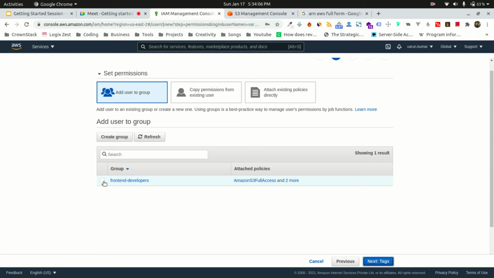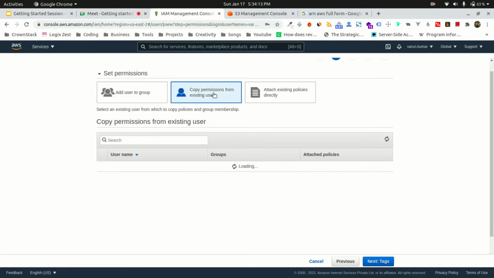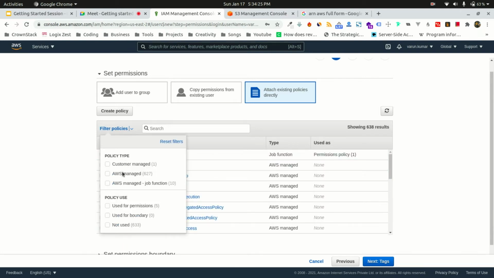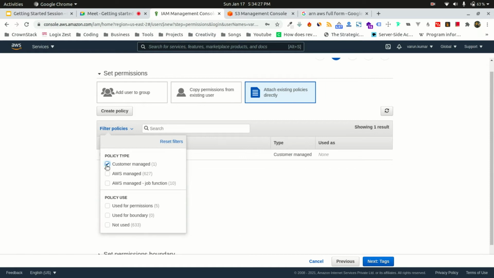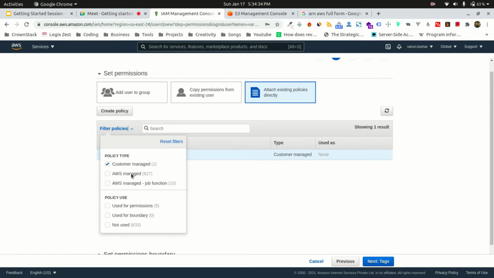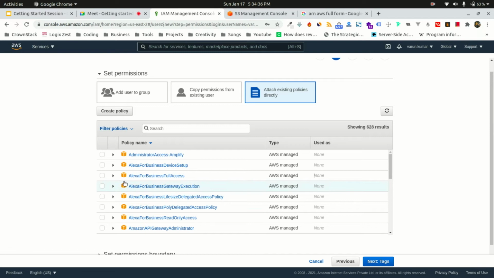So either I can attach it to a group and all the permissions that this group has, I'll inherit them. Or I can copy my permissions from my earlier user, or I can attach policies. So these are the Amazon defined policies. And if you filter by customer managed, this is the policy that we created. So I can attach this policy, and I can attach one person with multiple policies at a single time. So I can also attach him for Alexa again.